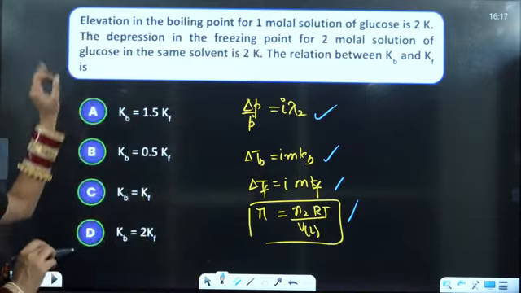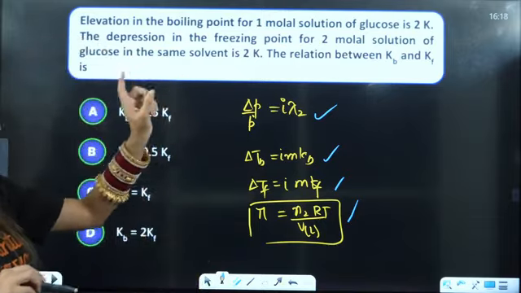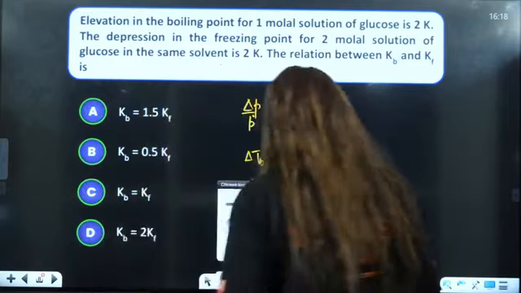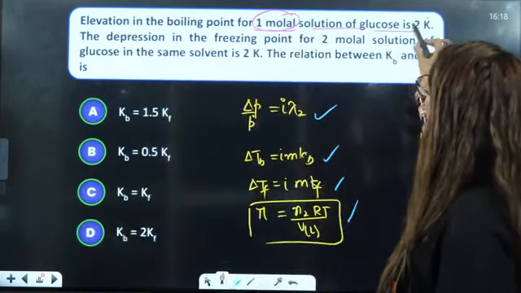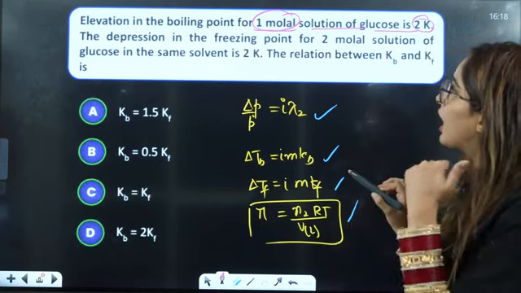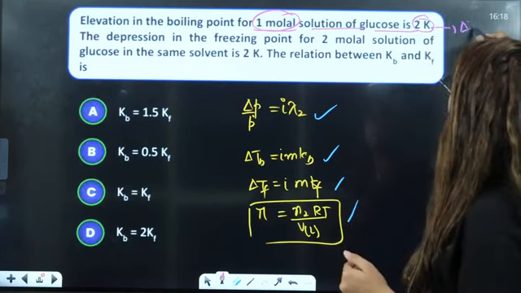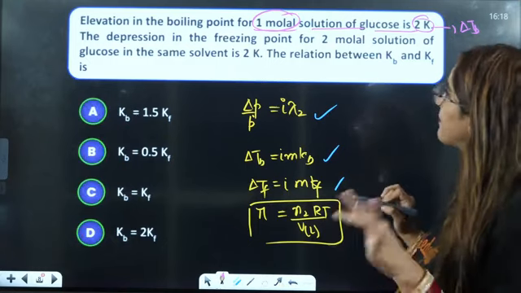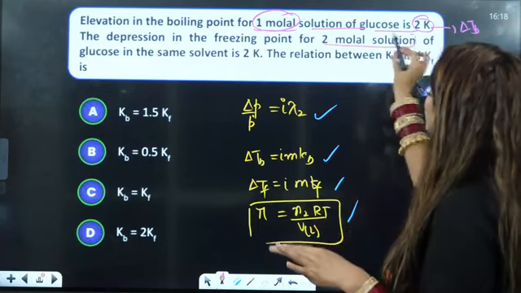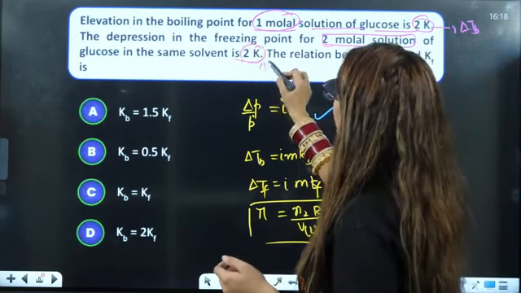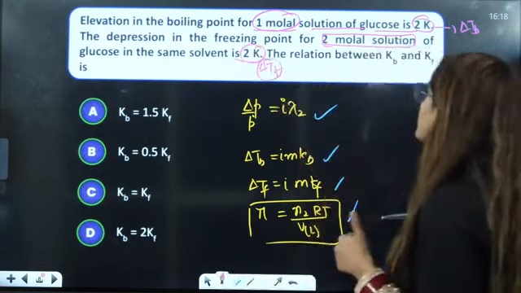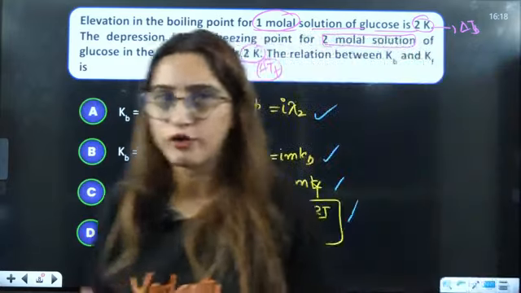So now let us see this. Elevation in the boiling point for 1 molar solution of glucose. Now they have given us 1 molar, that means molality is given to you. They are saying elevation in boiling point is given to you, that means delta Tb is given. The depression in freezing point of 2 molar solution of glucose in the same solvent, delta Tf, is also given to you. The relation between Kb and Kf you have to find out.